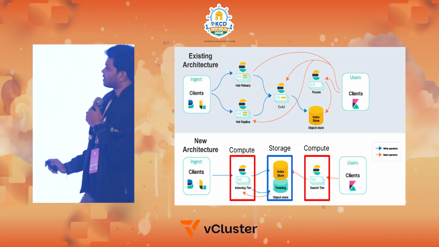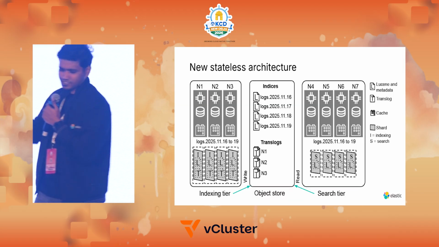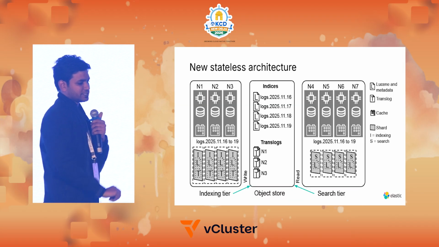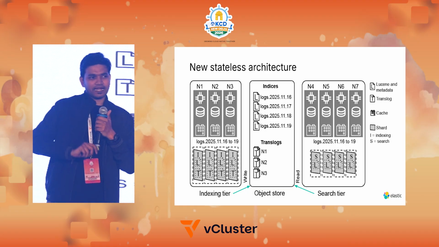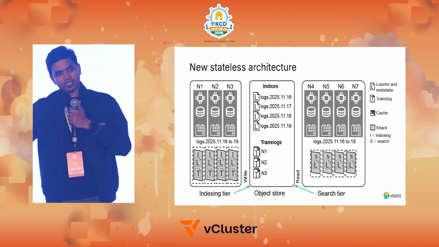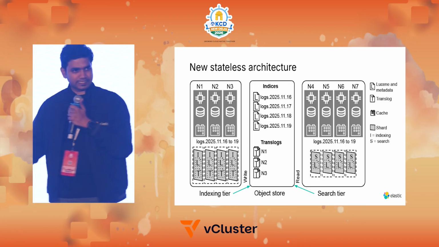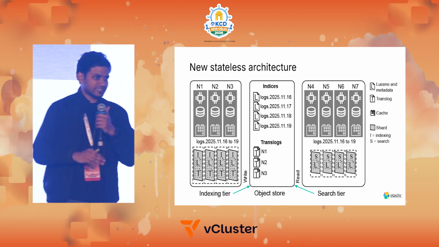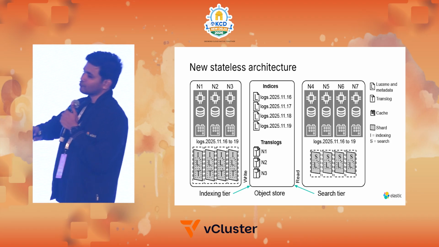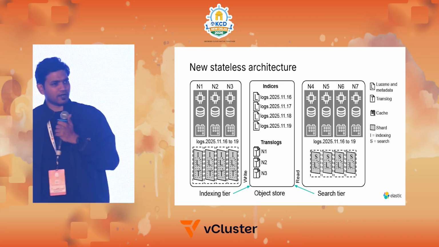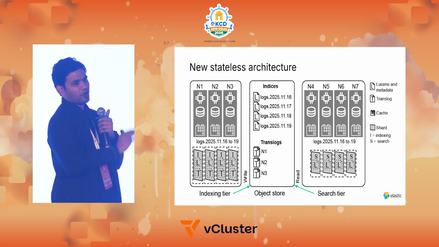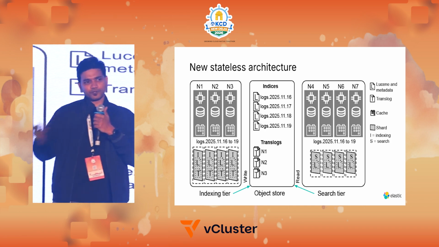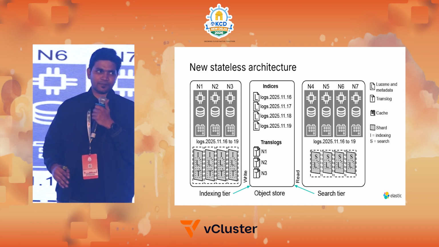Now we are trying to do this, but this is the new stateless architecture, where in the blob store we had all those indices, and we have translogs pushed to the blob store. So from the indexing tier, we were able to scale more nodes. In case indexing is heavy, we can scale it to three to four nodes, as well as on the search side, you can have many more nodes. It depends on what you would actually require and the use cases.